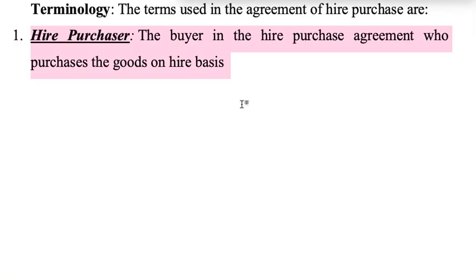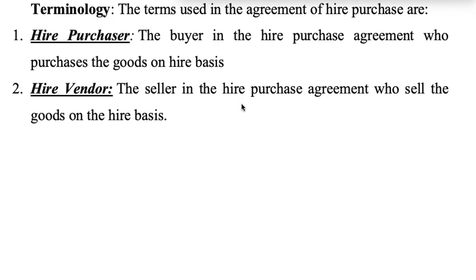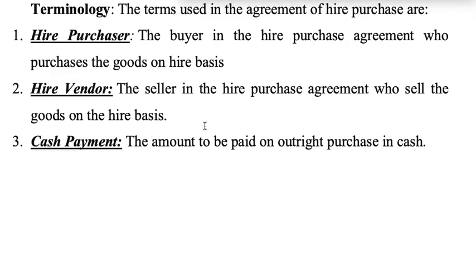Now let us discuss the different terms that are used in hire purchase agreement. The first one is hire purchaser. He is the buyer in the hire purchase agreement who purchased the goods on hire basis. Then we have hire vendor. He is the seller in the hire purchase agreement who is ready to sell his goods on hire basis. Then we have cash payment, which is the amount to be paid on outright purchase in cash.